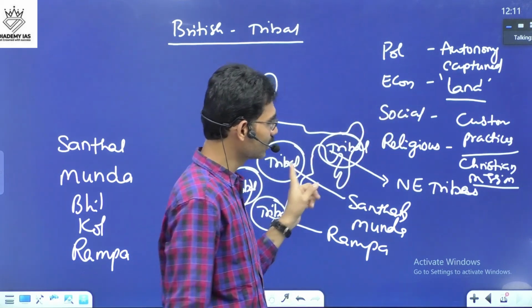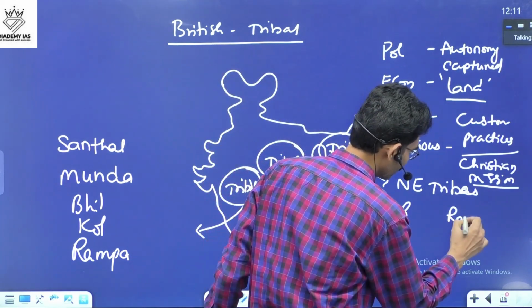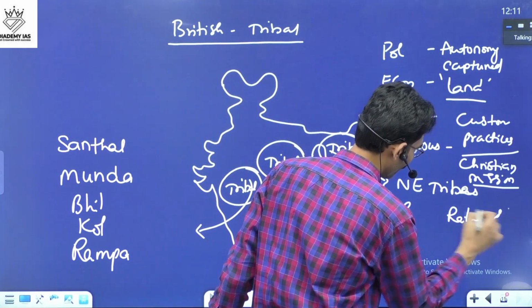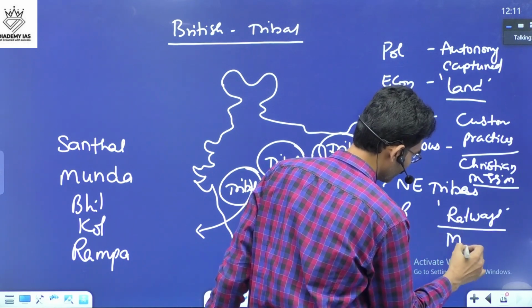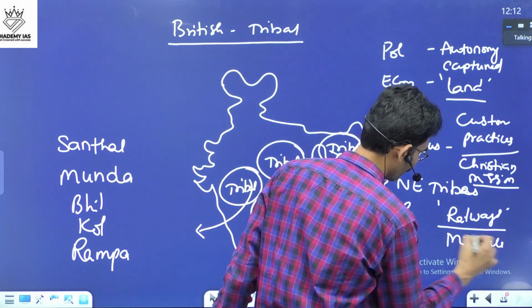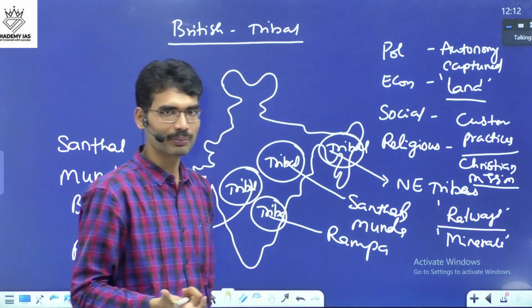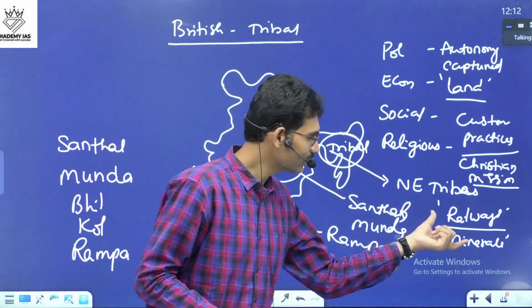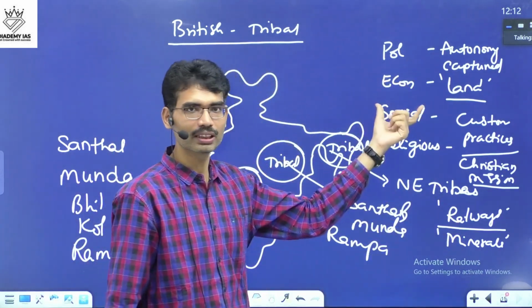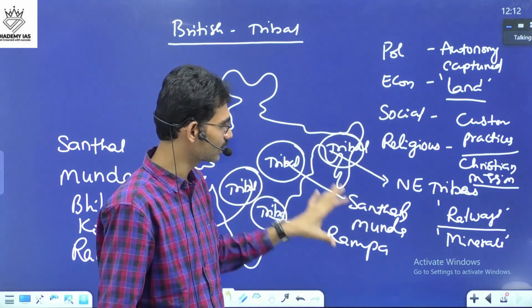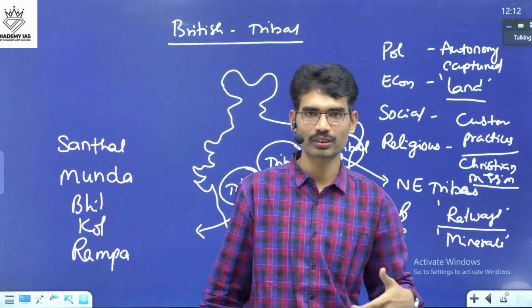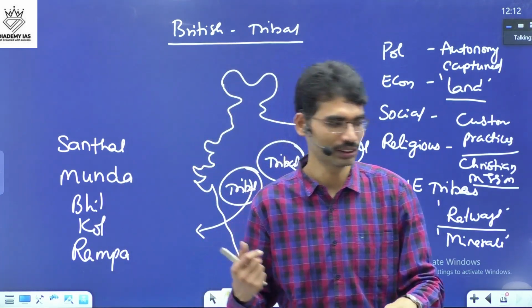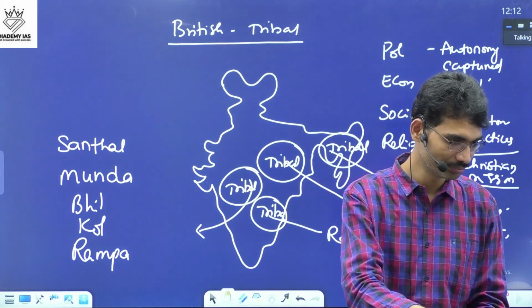In their lands, they were building railways. And these lands were used for minerals. And because of this tribal displacement, it affects everything, socio-political, economic life. And all these reasons forced them to fight against the British. This is a direct question.